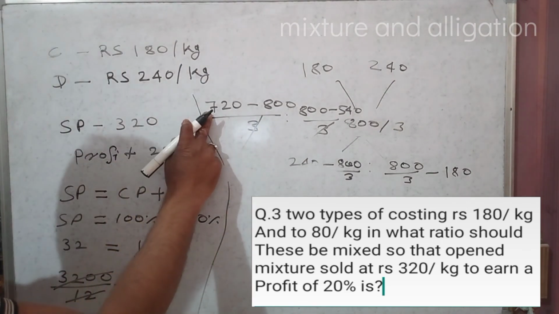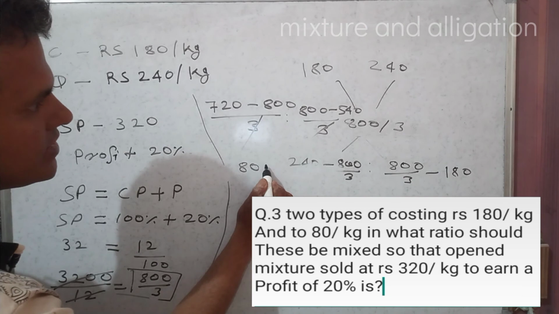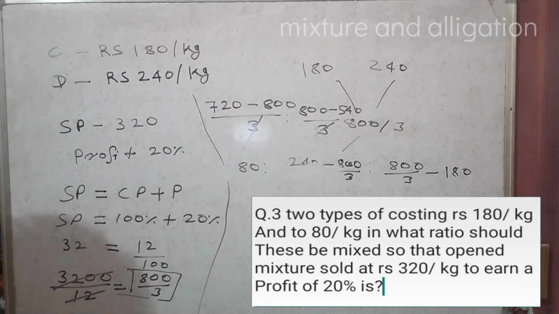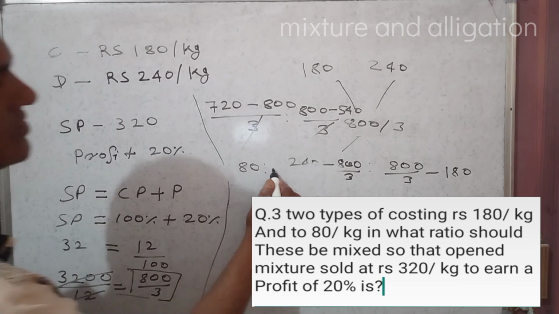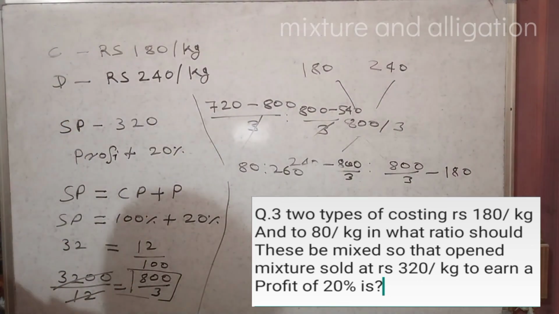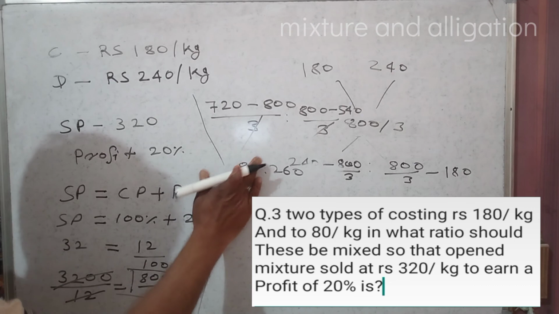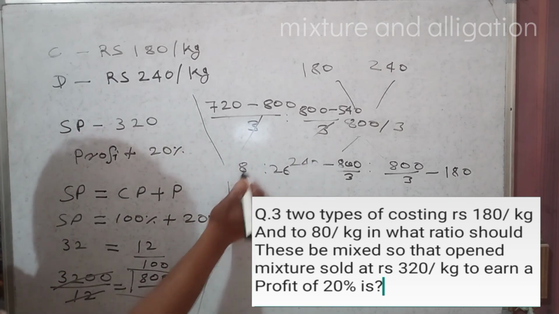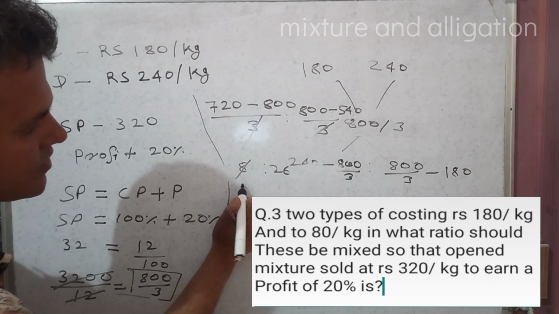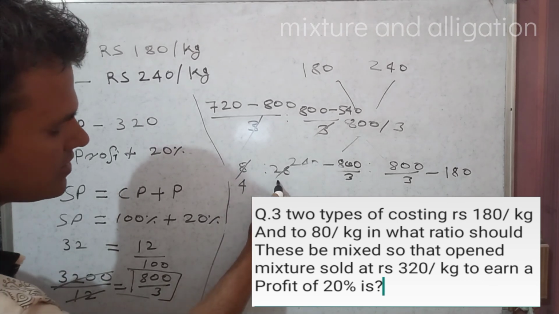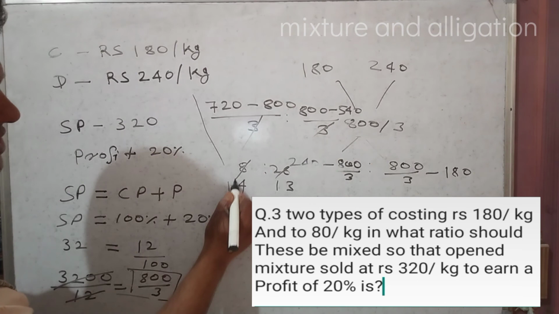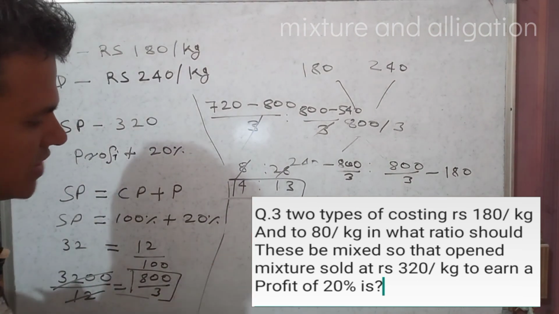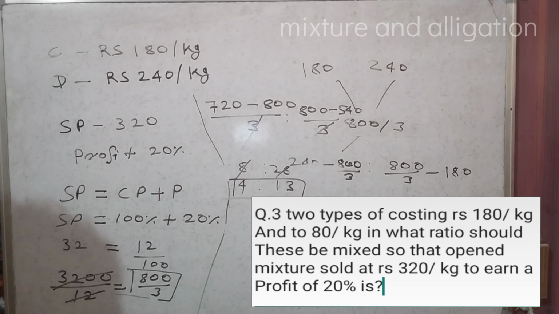So here will be 80, ratio, 800 minus 540 will be 260, right? Again 0 and 0 cancel, so 2 4s are 8 and 13. So the ratio is 4:13, right? So the new ratio is 4:13.